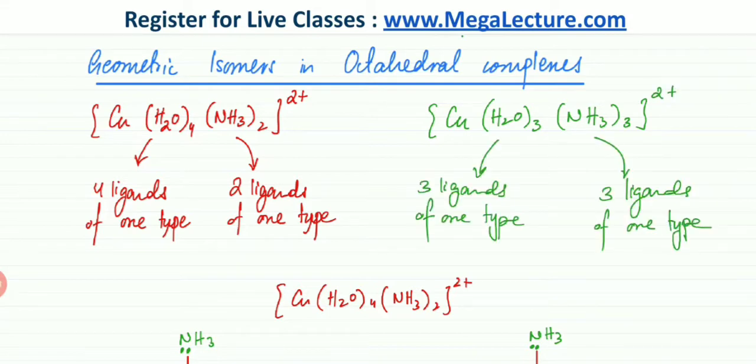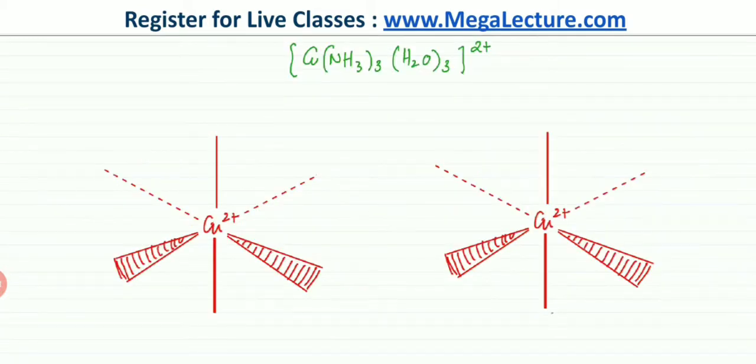So we're going to draw octahedral cis trans isomers in an octahedral complex, three ligands of one type and three ligands of another type. So here you can see I've drawn the octahedral arrangement, and I'm going to draw this cis and trans version, the two geometric isomers that this complex ion can have. Now, one arrangement is that it has three NH3s and three water molecules. So the three NH3s could be 90 degrees apart.